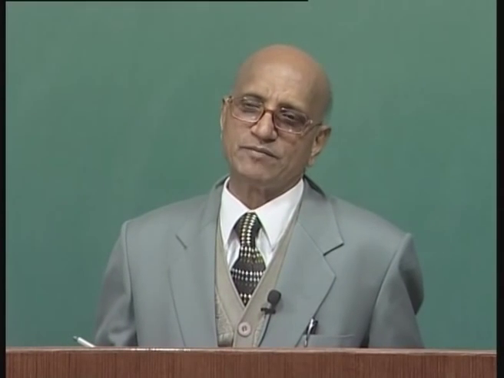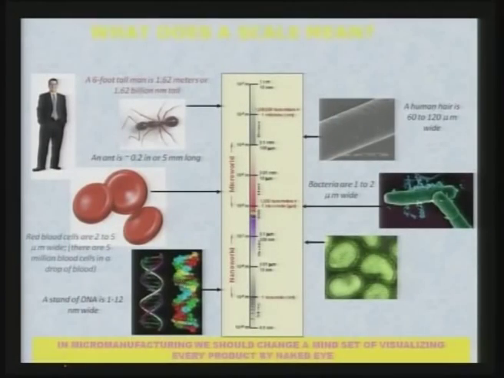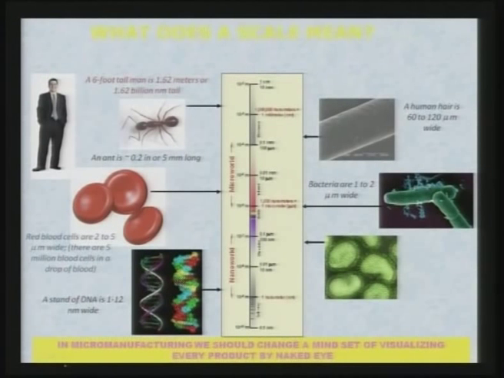You have to take the help of high magnification microscopic equipment, such as optical microscope, scanning electron microscope or atomic force microscope, to view these products and see their structure, configuration, dimensions, shape, etc. Now, you can see here I have shown a scale length which starts with 1 centimeter to 1 angstrom.